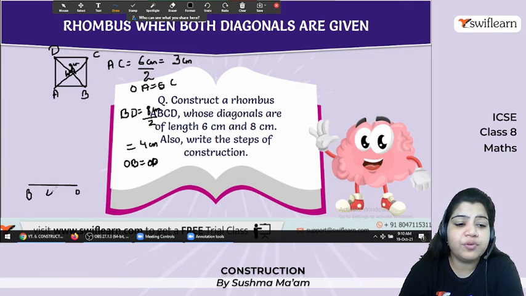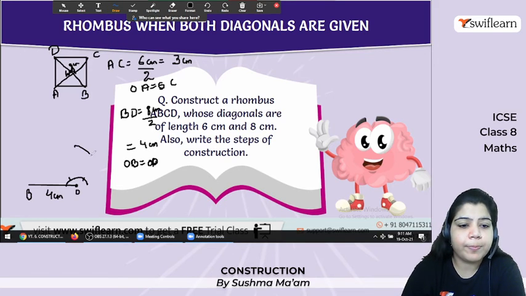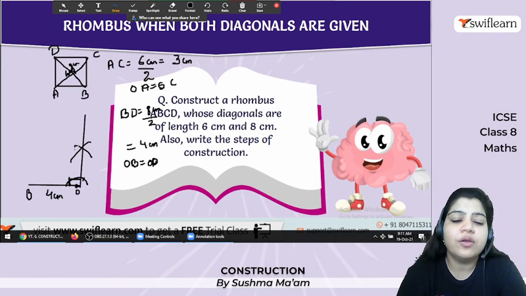OB length, that is 4 centimeter. Now with this you have to construct a 90 degree angle. Okay, so here we are drawing it, so when you do it through measurement rules, you will get it easily.